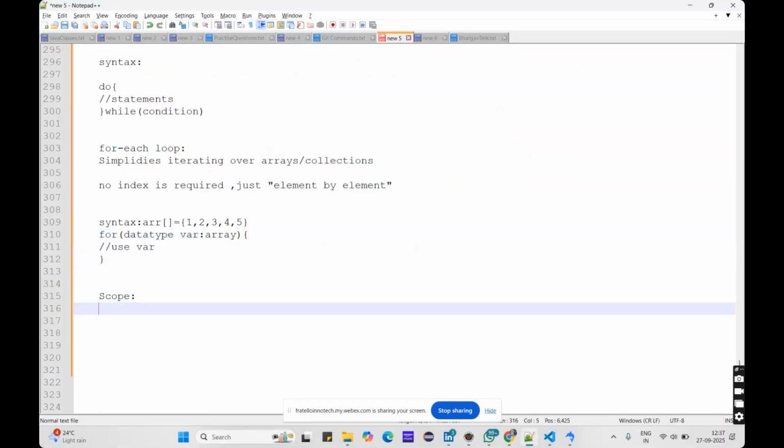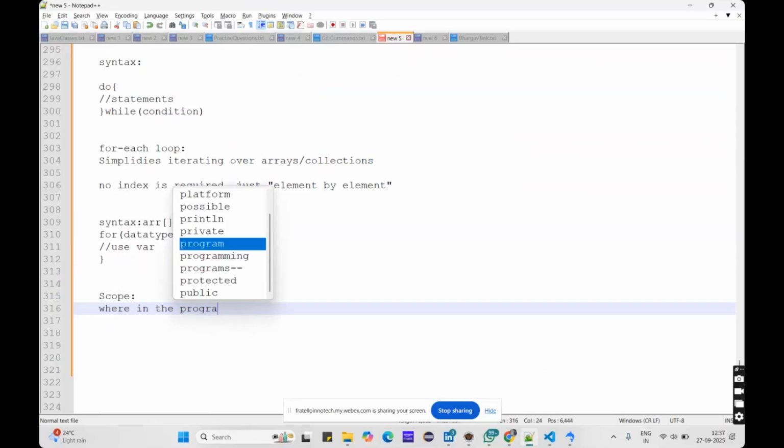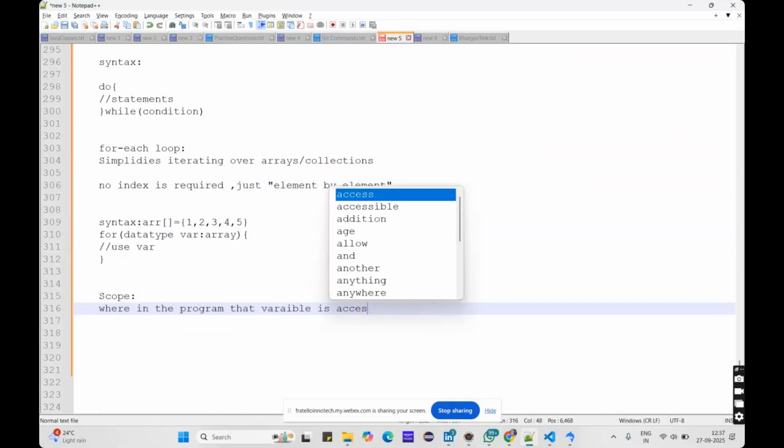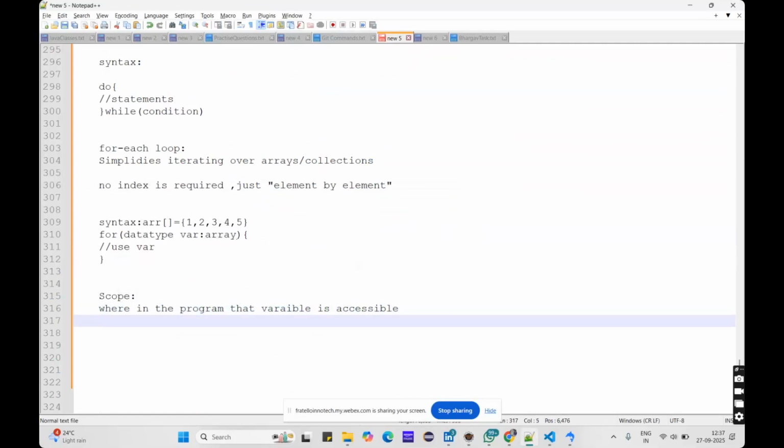The scope is nothing but where in the program that variable is visible or accessible. Okay, from where the variable is accessible.